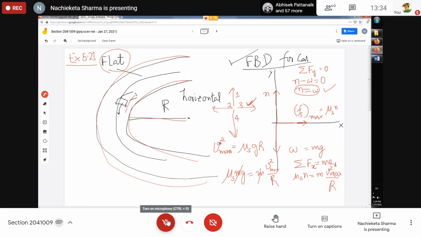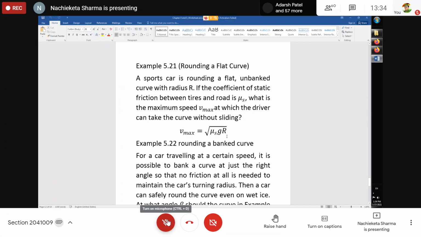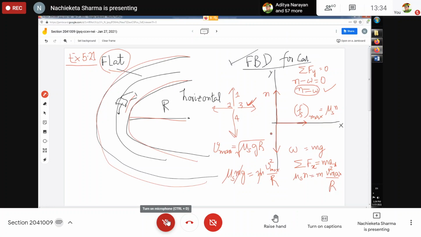So Vmax is equal to the square root of mu_s g r, which I have got in this. Now what does this mean? This means that the maximum velocity you can reach, the highest speed with which the car can negotiate this curve of radius r, having a coefficient of static friction mu_s at a place whose acceleration due to gravity is g, is equal to the square root of mu_s g r.